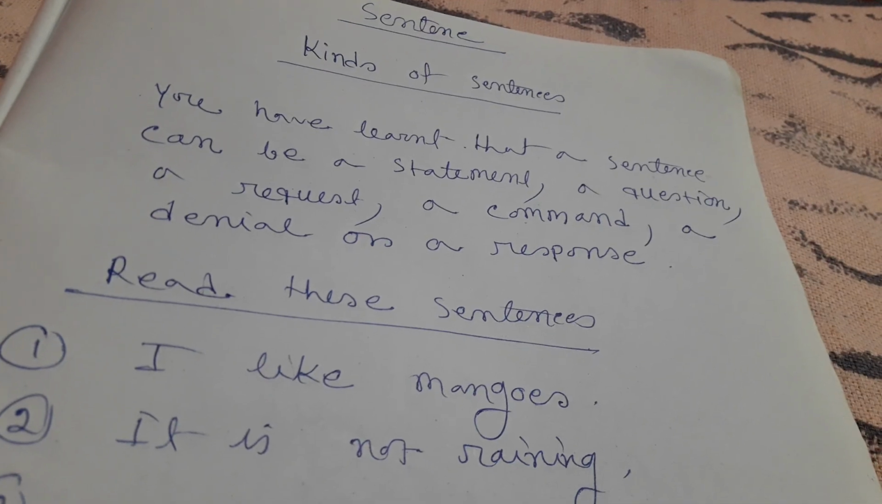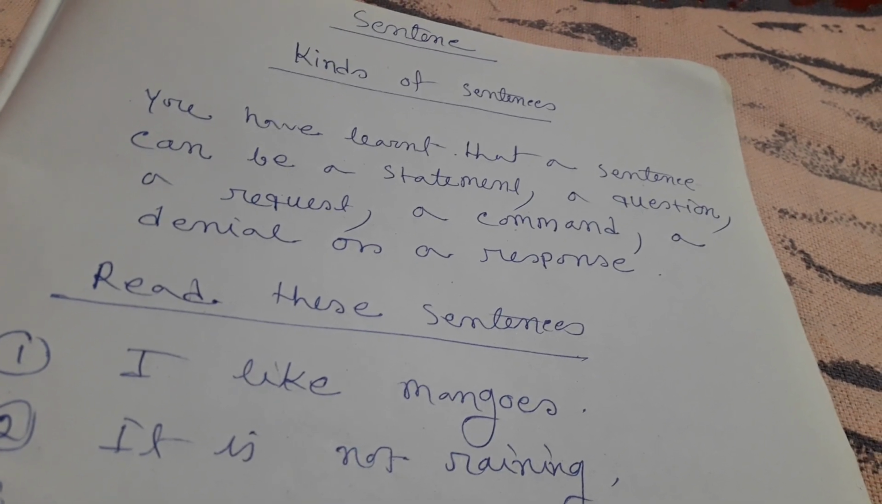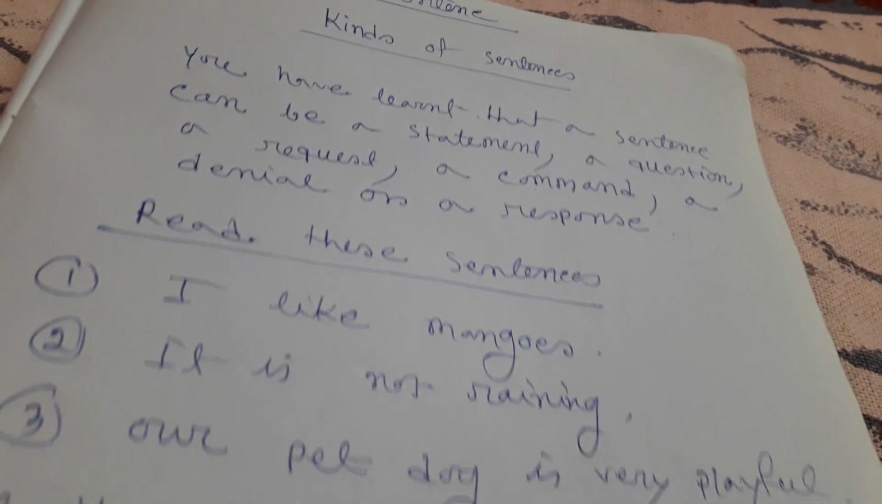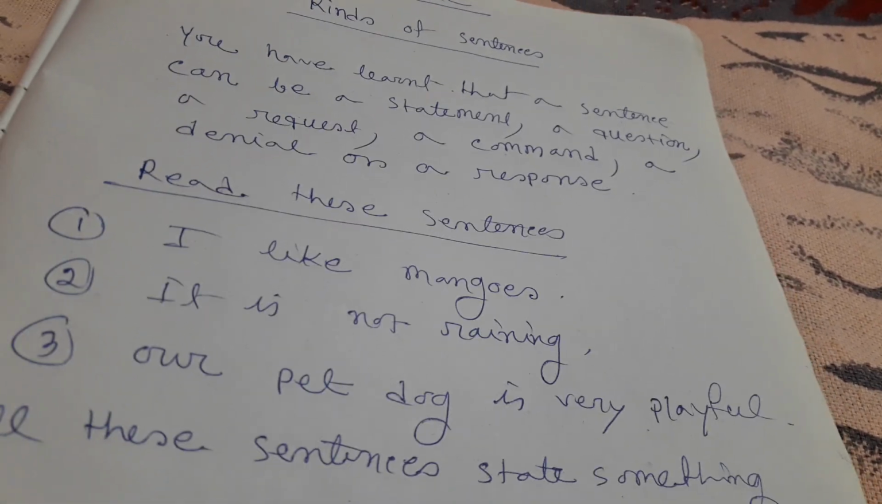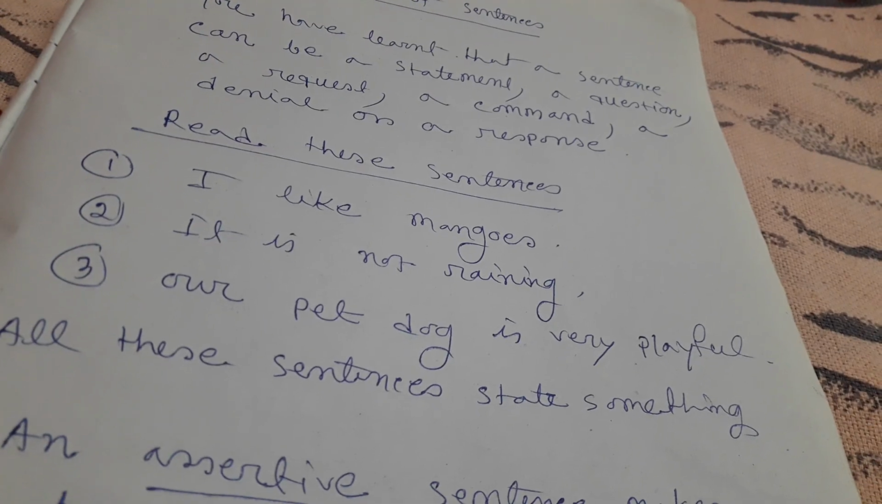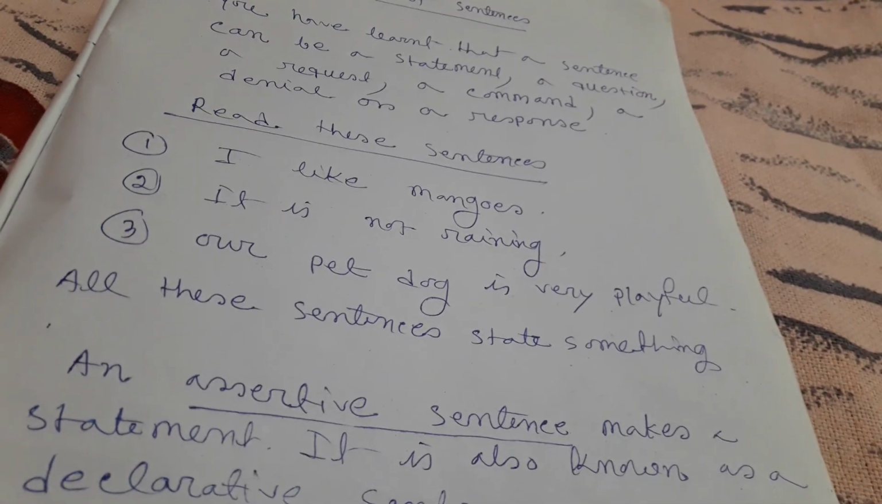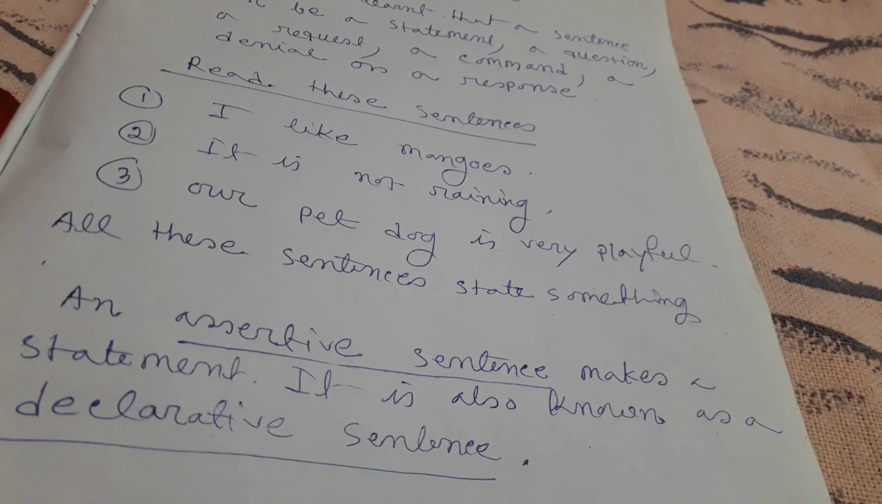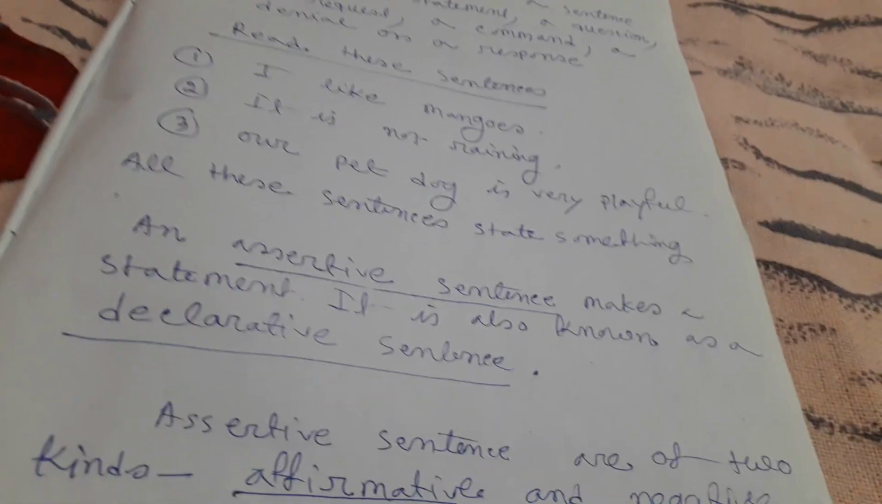You have learned that a sentence can be a statement, a question, a request, a comment, a denial or a response. Read these sentences. Number 1, I like mangoes. Number 2, it is not raining. Number 3, our pet dog is very playful. All these sentences state something.